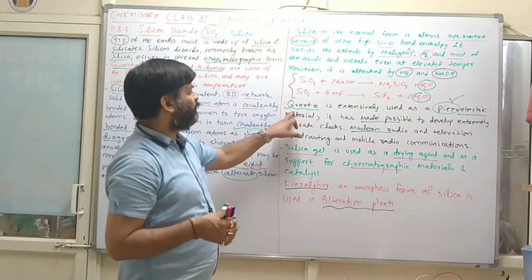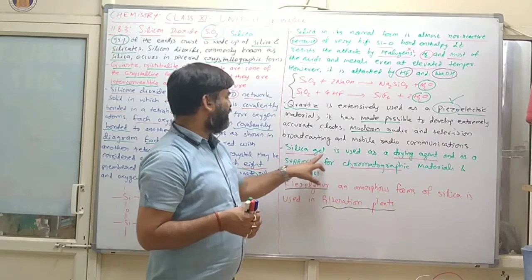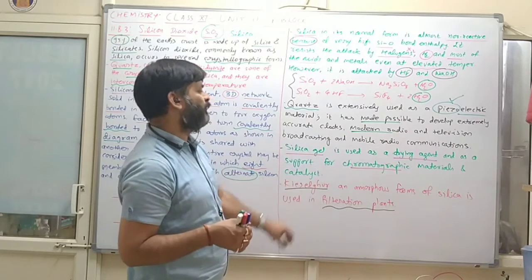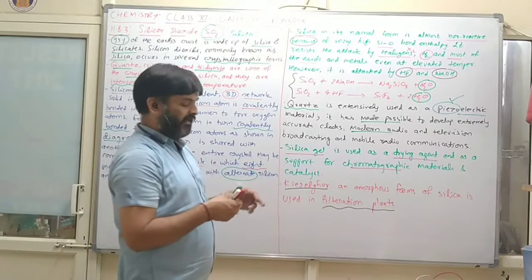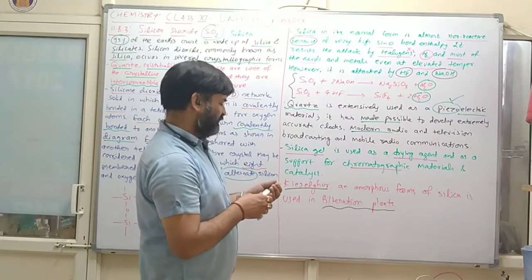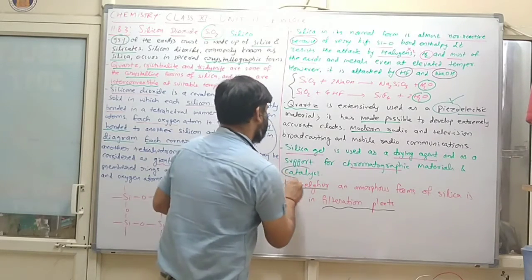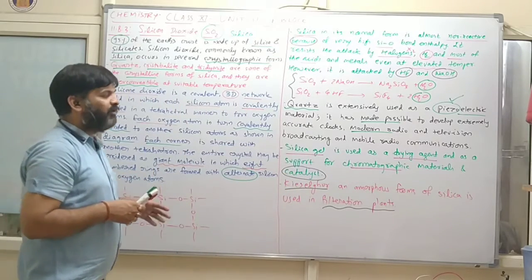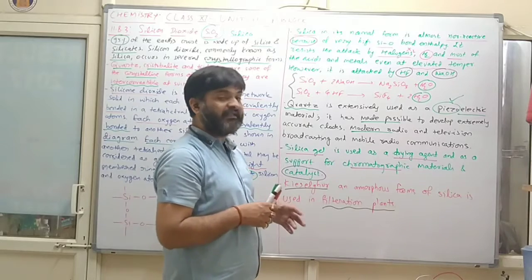So this is the use of quartz. Then silica gel is used as a drying agent and as a support for chromatographic material and catalyst. A catalyst is a chemical material which may either increase or decrease the rate of reaction.